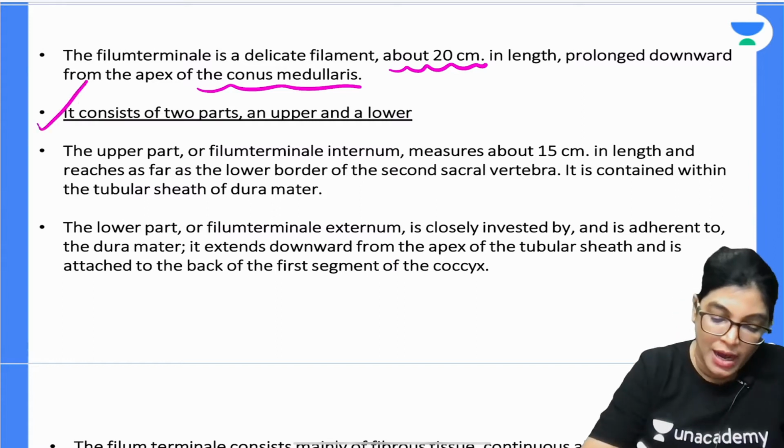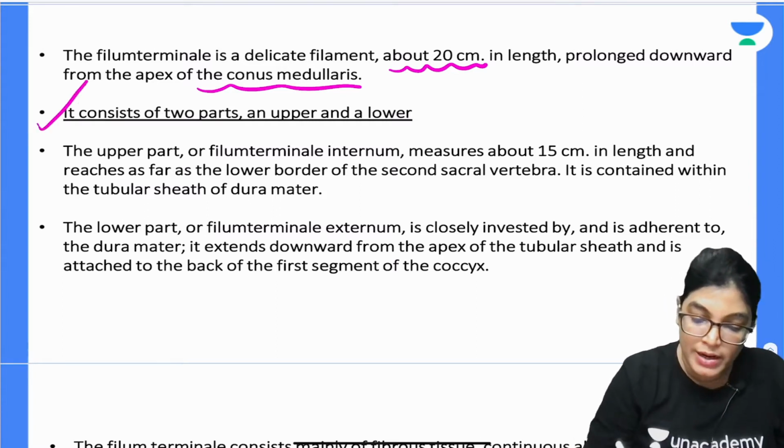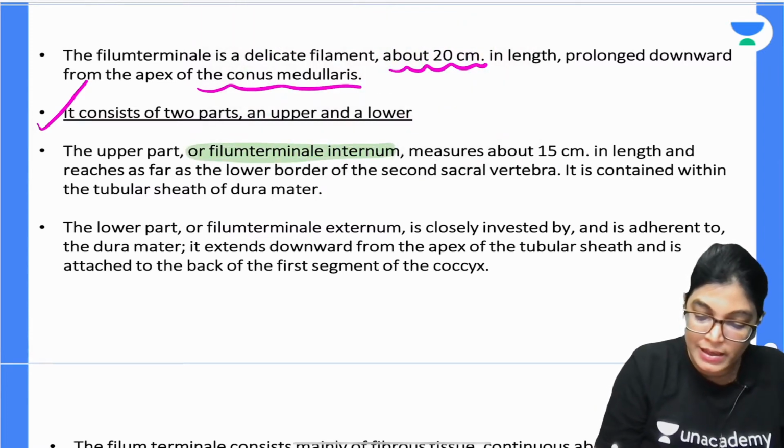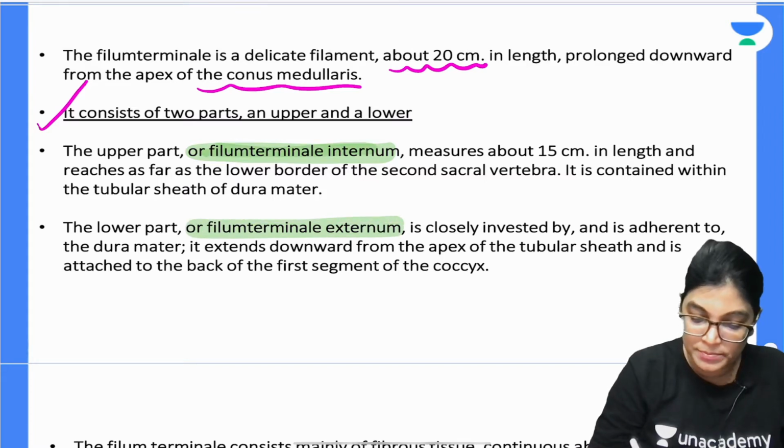It consists of an upper part and a lower part. The upper part is called phylum terminale internum, and the lower part is called phylum terminale externum.